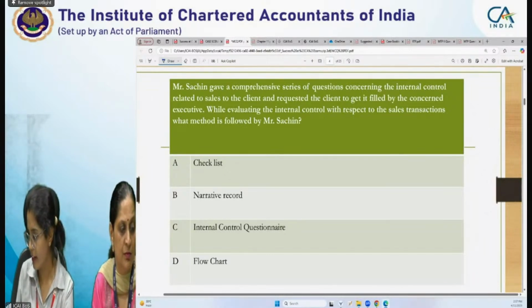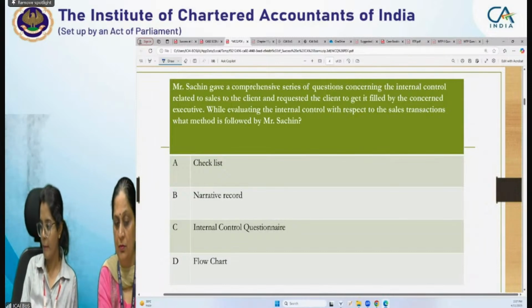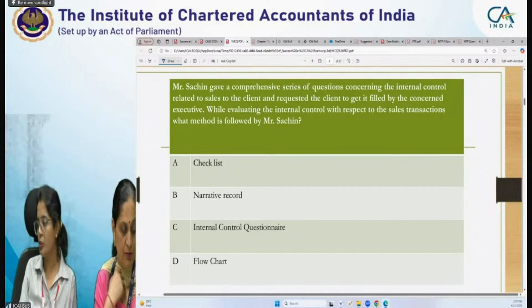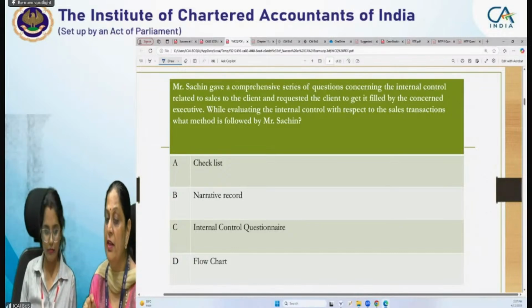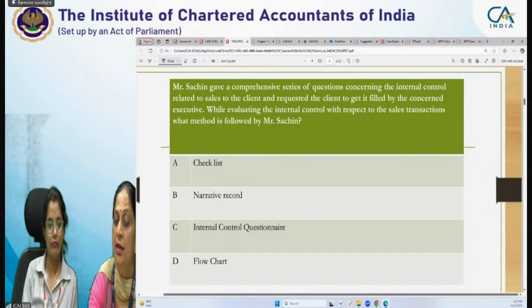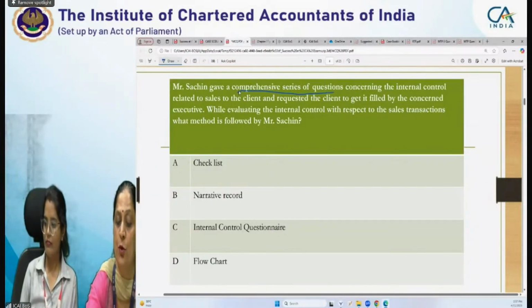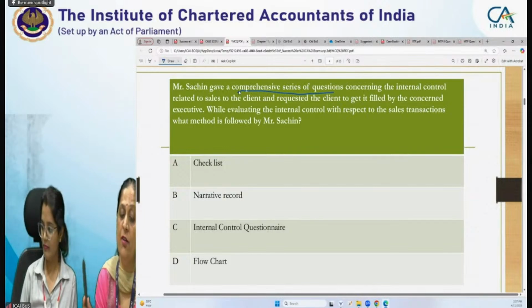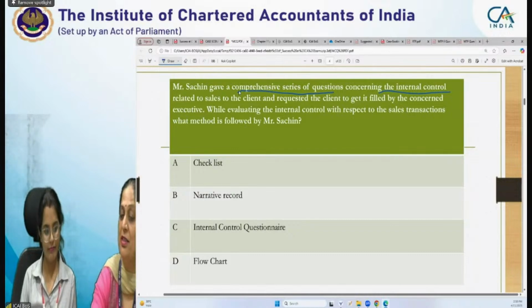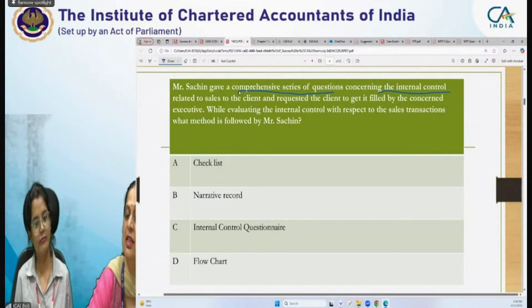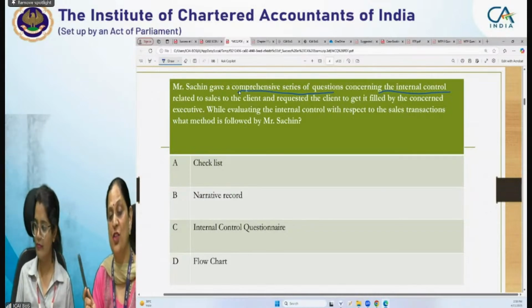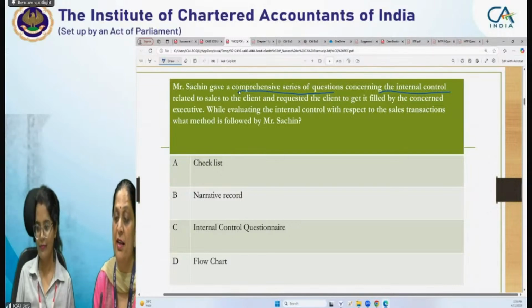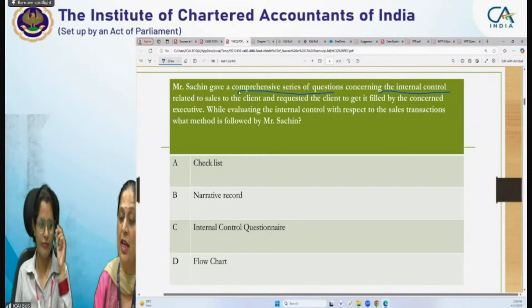Yes, Arpita, you are right. No, Rajveer. Yes, Dilip is also right. Rajveer, reread the question. Read the question carefully: it is a comprehensive series of questions. A comprehensive series of questions regarding what? Regarding internal control. Now you are right. Now you are able to understand that it's given in the question itself that we have a series of questions. So what is it? It is a questionnaire. And regarding what? It is about internal control.